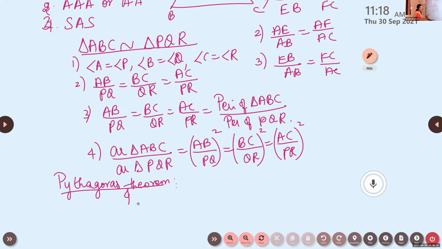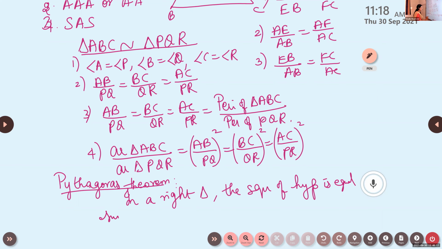In a right triangle, the square of the hypotenuse is equal to the sum of squares of the other two sides.